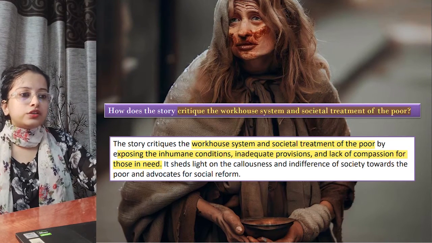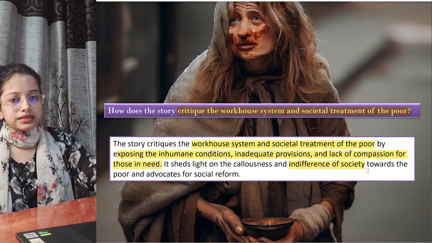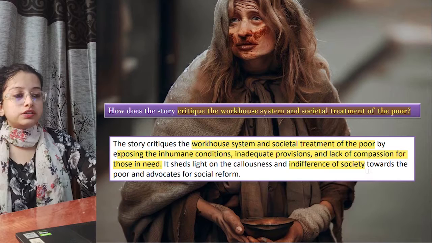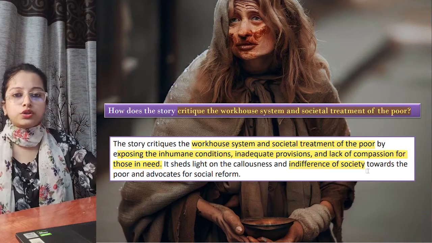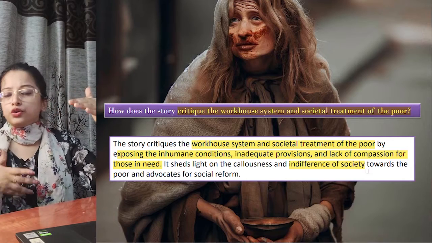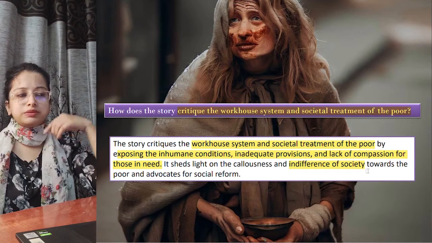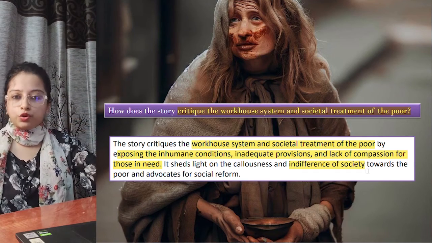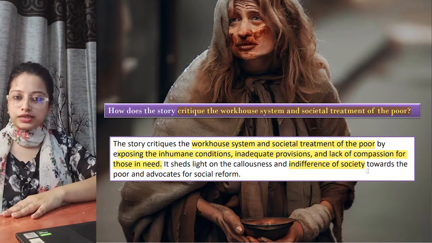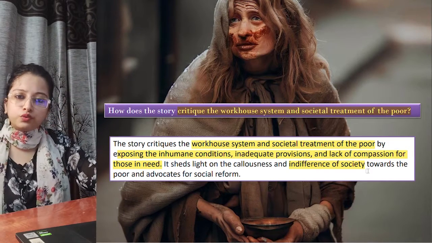It sheds light on the callousness and the indifference of the society. Even in last year's book, Little Match Girl, they had the same kind of story. Victorian society where there was an upper class and a lower class. The lower class people are roaming around without food, without proper clothing in winter, and the upper class people are not even bothered. The little girl dies outside while they are enjoying Christmas inside their house, wasting food and everything.